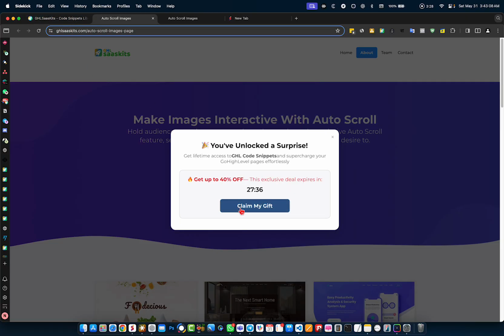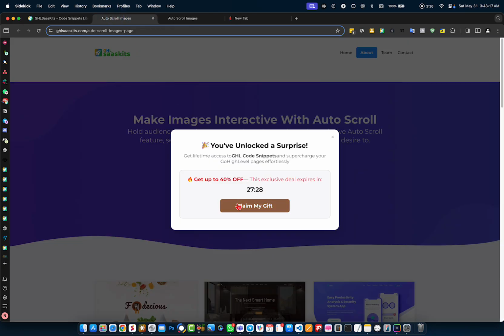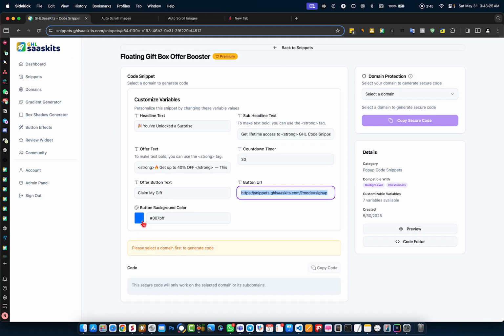It can be your checkout page, or anything based on your requirement. After that, you can also change the button color. In this example, you can see the button color is orange, and when we hover, it changes to blue. If you want to change this button background color, you can change it here.